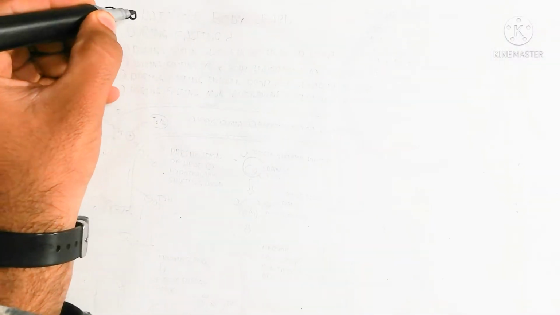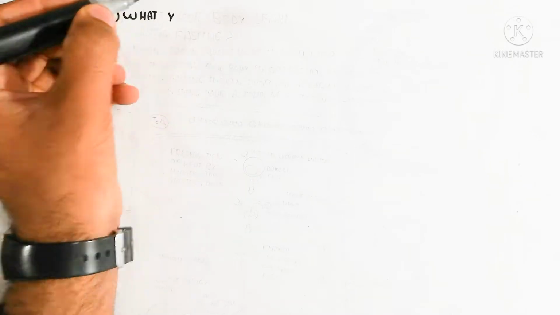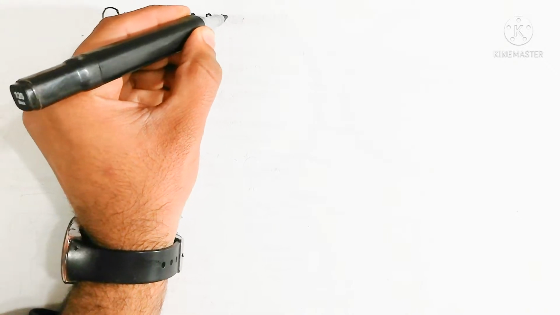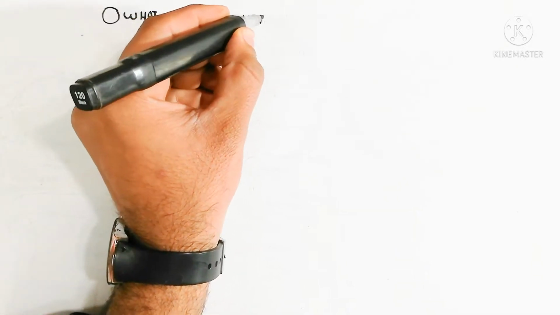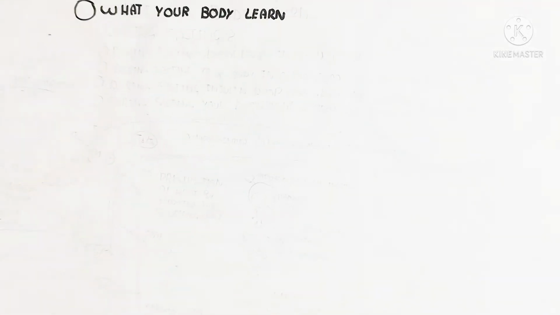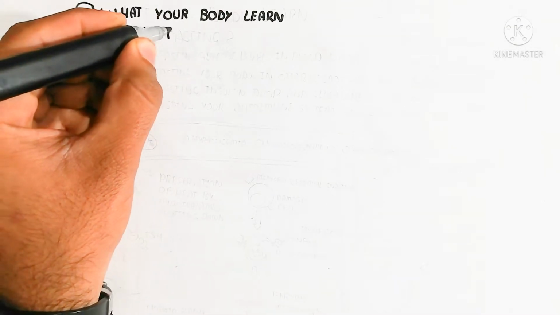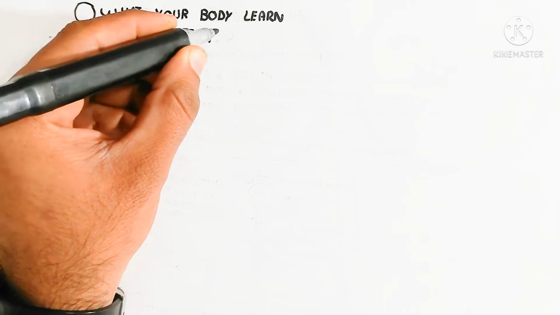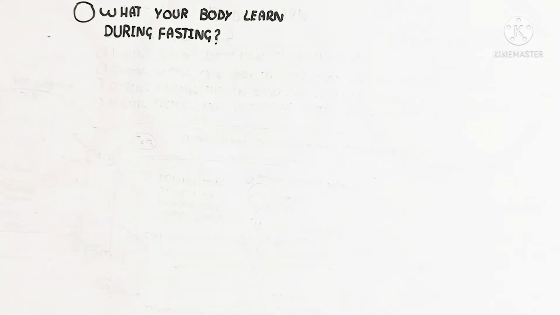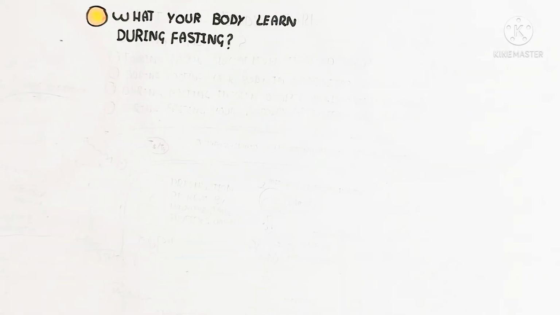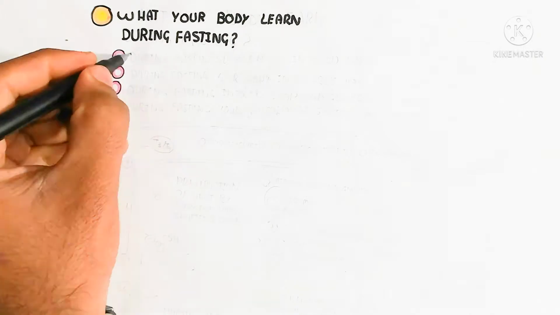Hello, in this video we will discuss what your body learns during fasting. Fasting means a starvation period when we do not eat for a longer time, for example 16 hours or throughout the day. First of all, I want to explain what will happen during fasting. The glucose level in the blood drops drastically, so hypoglycemia will occur.